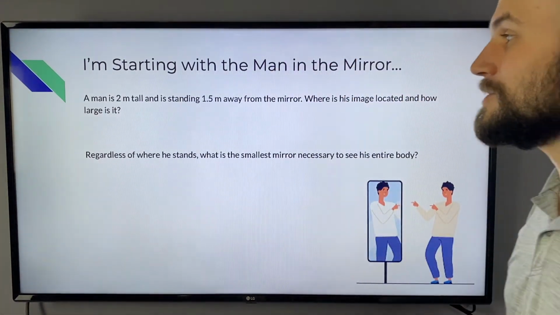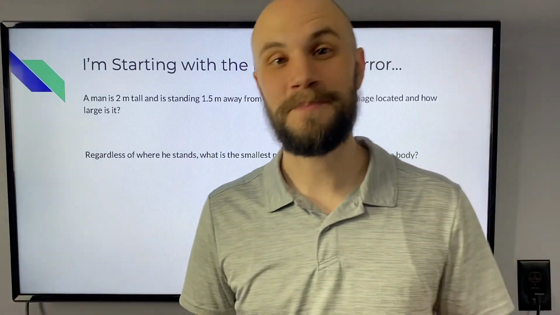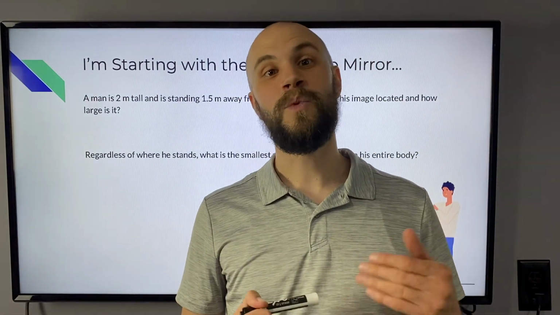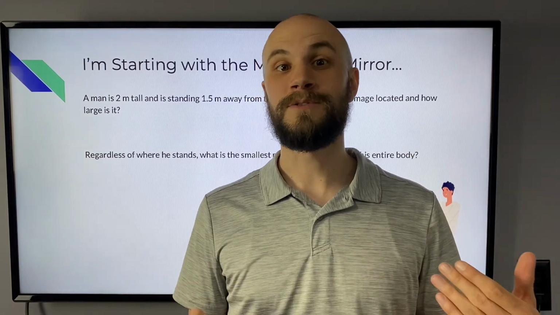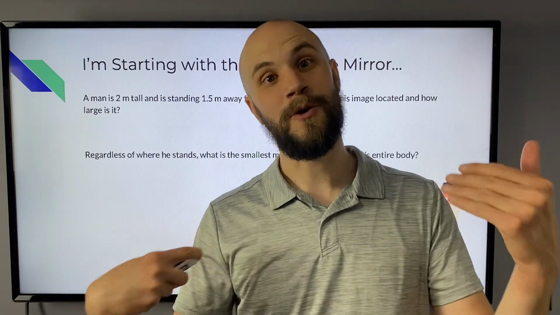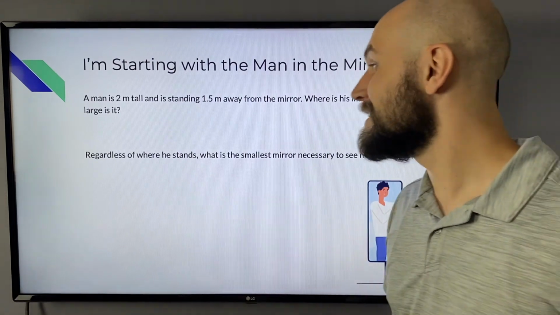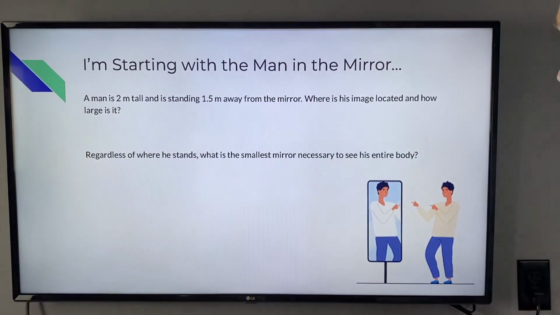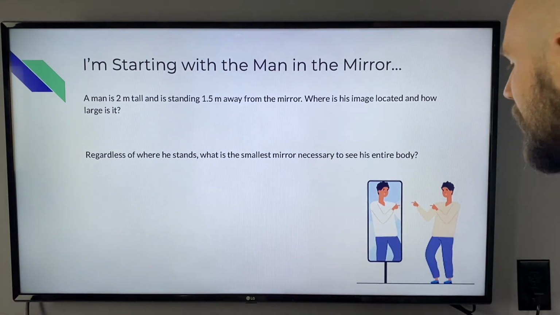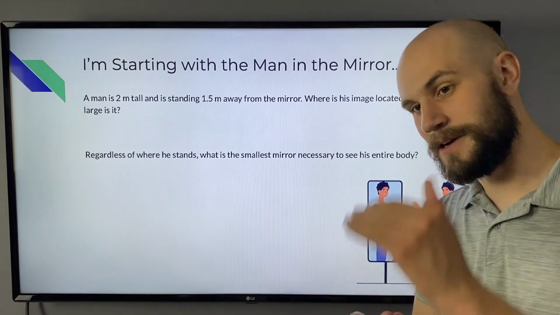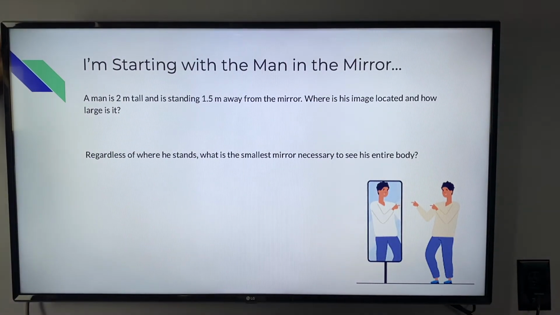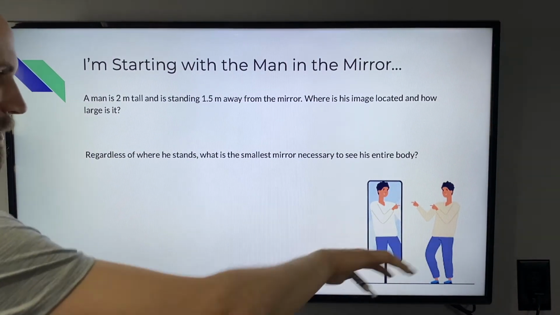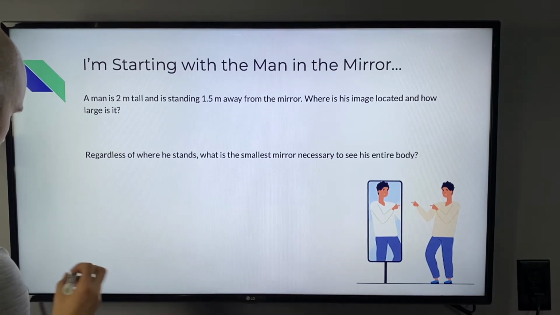This is an important question to ask. It's not just a good physics puzzle, but this will determine how big we make our mirrors in order to make sure that when you're standing and looking at them, we could still see our whole body using the least amount of material possible. Well, we know that he could see his whole body if we had a full body mirror, right? And how does this reflection work? Maybe that'll help us figure out this question. I know I have a drawing over there, but I'm going to redraw over here.